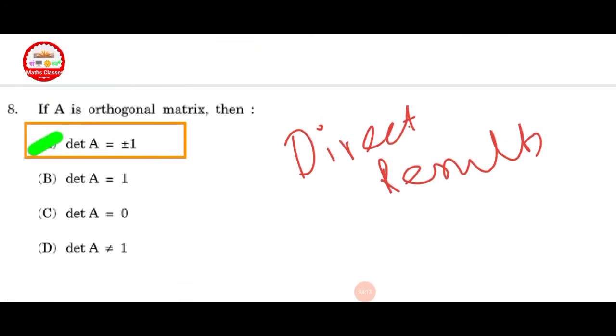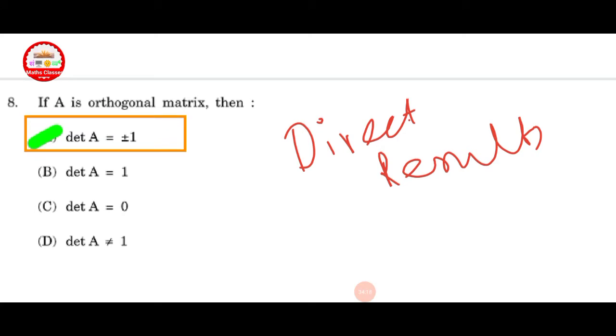Next question, this is the direct result. If A is the orthogonal matrix, then determinant of A is equal to plus or minus 1. This is the direct statement.